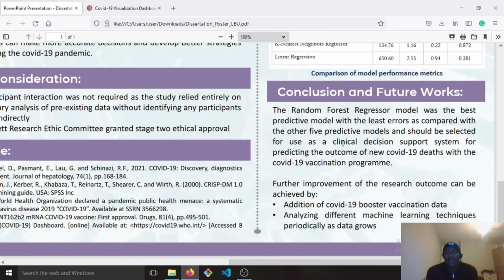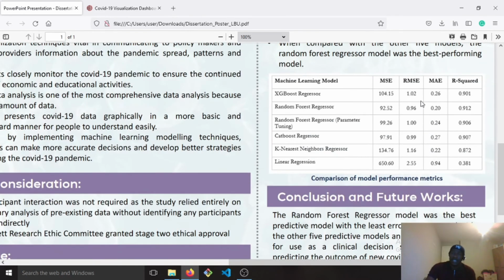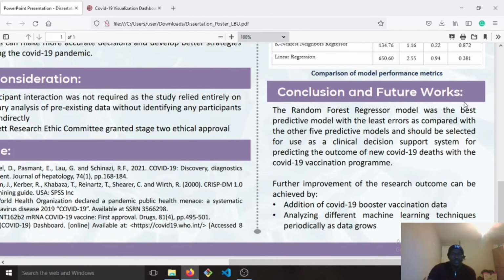The conclusion is that the random forest regressor model was the best predictive model, with the least error and also the highest R square value, which means it was the best compared with the other five predictive models. The random forest regressor should be selected based on this study for use to develop a clinical support system for predicting the outcome of new deaths with the COVID-19 vaccination program.